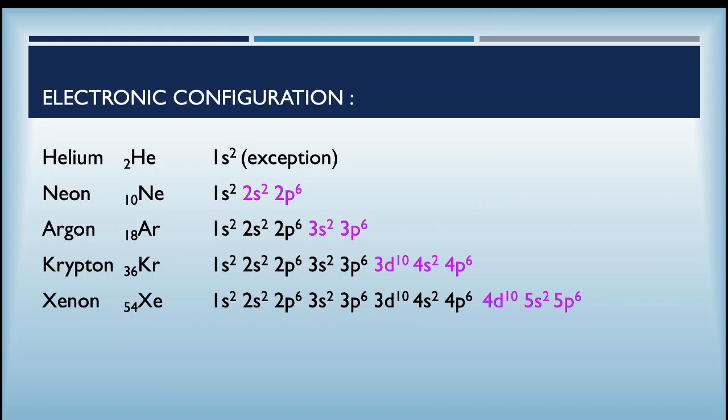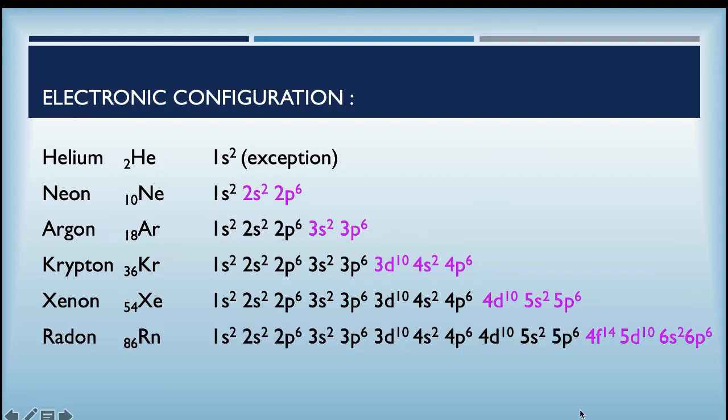For xenon, atomic number 54, we write the krypton configuration 1s2 2s2 2p6 3s2 3p6 3d10 4s2 4p6, and after that it enters into 4d10 5s2 5p6. So the outermost shell is ns2np6 except for helium. And finally radon, atomic number 86, has outermost shell 6s2 6p6, and the penultimate shells are 4f14 and 5d10.